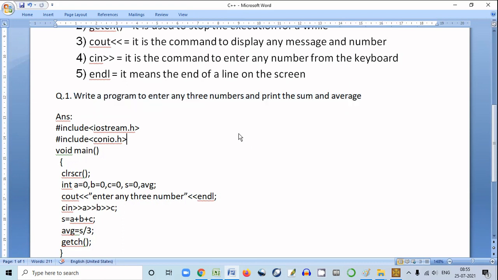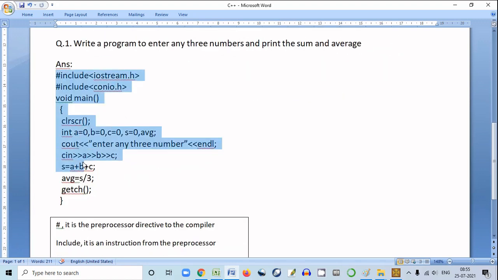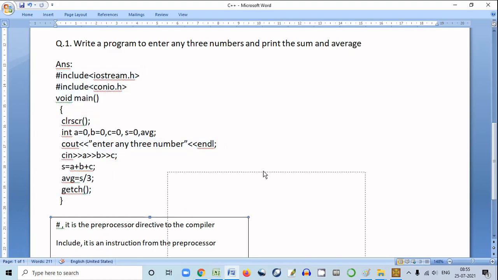It means you will have to enter three numbers from the keyboard and the computer will find the sum and average of those numbers. So to do this program, you have to write all these instructions, all these lines. These lines or instructions are called coding, or code. Okay, so I will explain these lines. So see here.